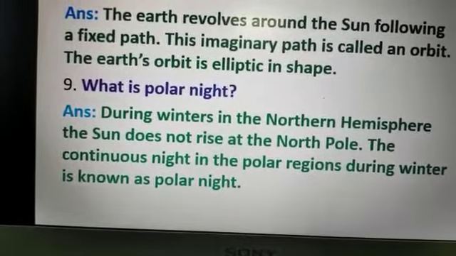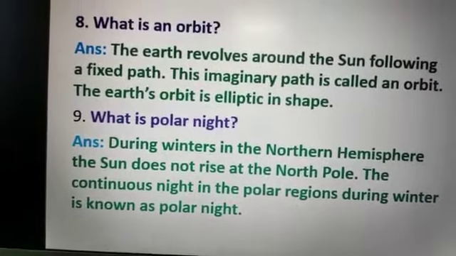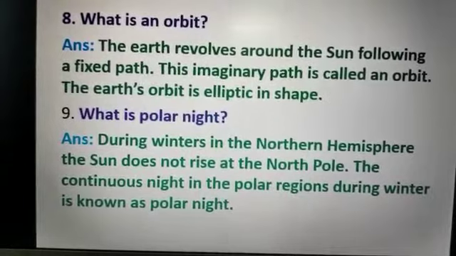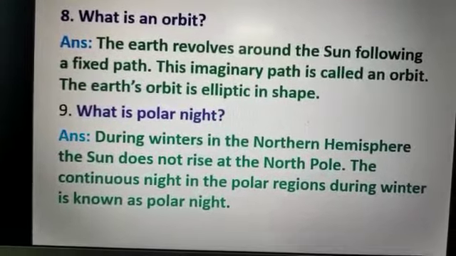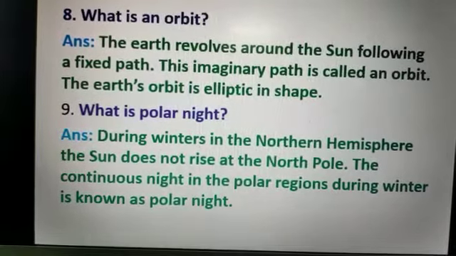So students, you please write down these 4 questions and the answers in your classwork copy. This much is today's task. You please learn the questions by heart. So this much is today's task.